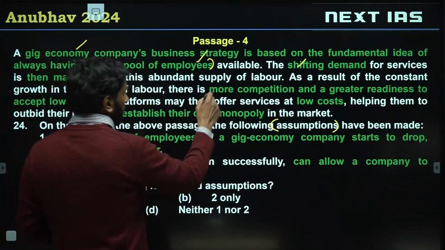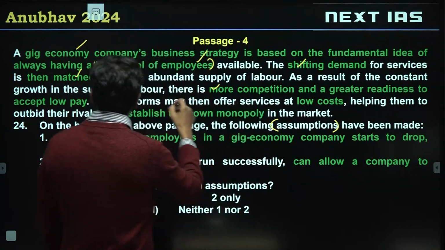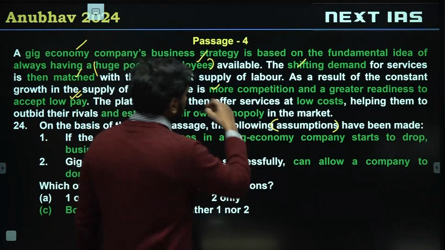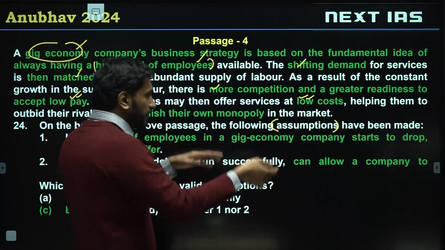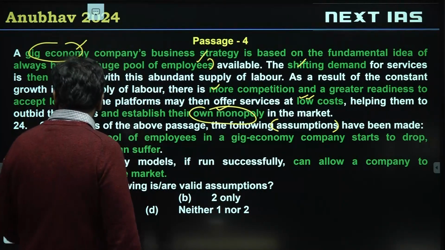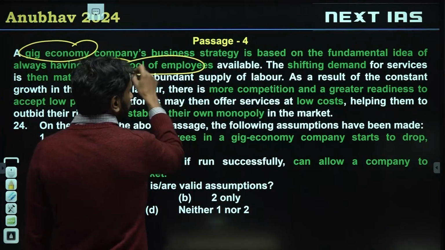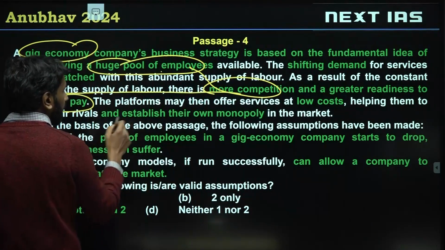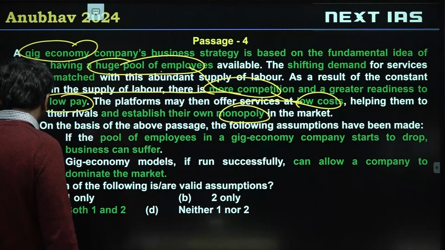There is more competition because of this, because of a huge pool of people being matched here and there, and this competition forces them to work at low pay, right? Since they work at low pay, the gig company can then operate at low cost. If the company operates at low cost, then they can own their own monopoly. So the passage is saying a gig economy company is based on a huge pool of employees. A huge pool creates more competition. This lowers pay, and lowering of pay allows companies to operate at low cost and then establish their own monopoly.